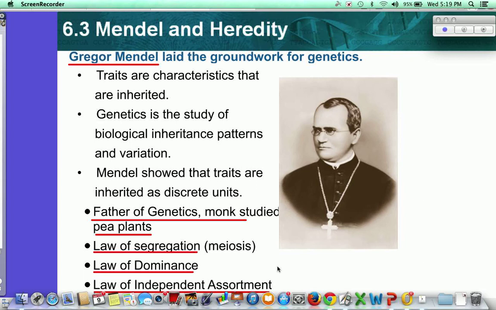So you could be red hair, blue-eyed, which a lot of people are, and we're going to talk about that later on, or you could be red-haired, brown-eyed, or you could be blonde-haired, brown-eyed, or you could be brown hair, blue-eyed. There's no specific trick there. They assort independent of each other.